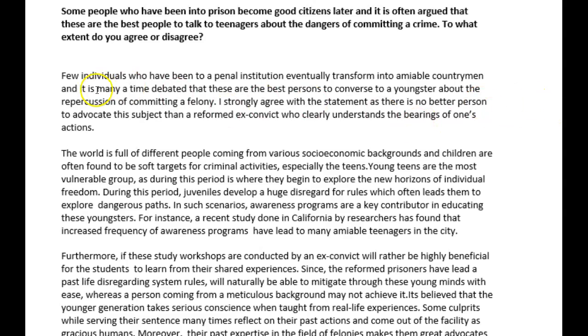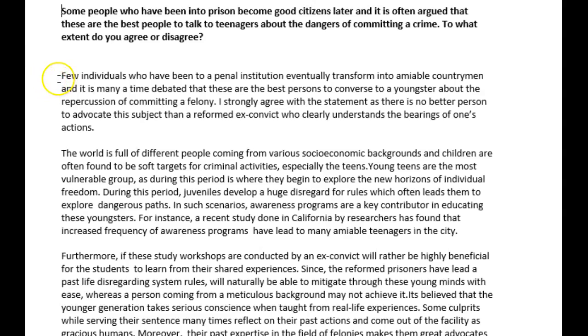Let's look at it again. First of all, you had a grammatical mistake here. You wrote "few individuals", but few without the article a means very few, like almost none. Okay, so it has a negative meaning. I don't think that's what you meant. More appropriate here would have been "a few", where a few means several, has a more positive meaning. And that would have been more appropriate in this context.